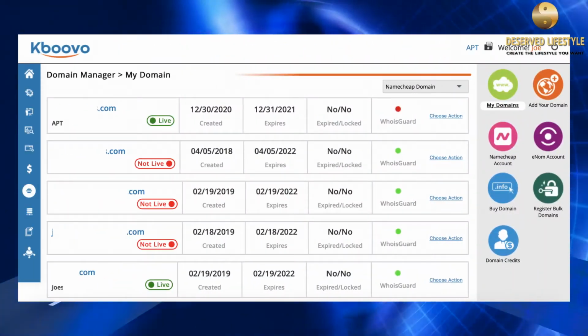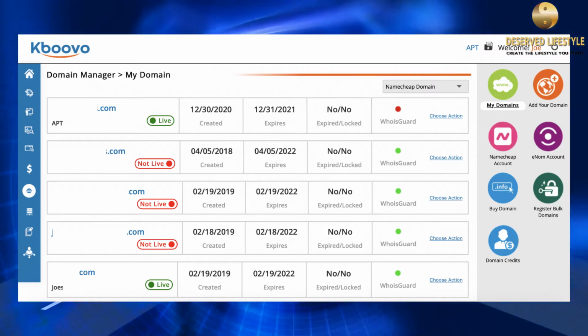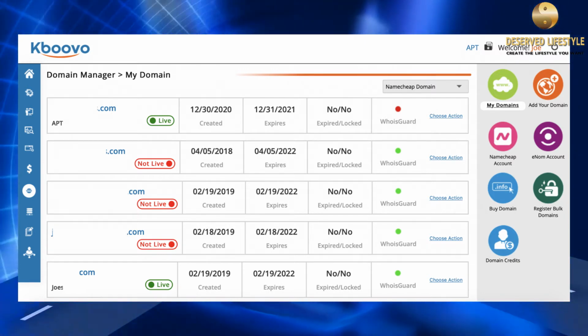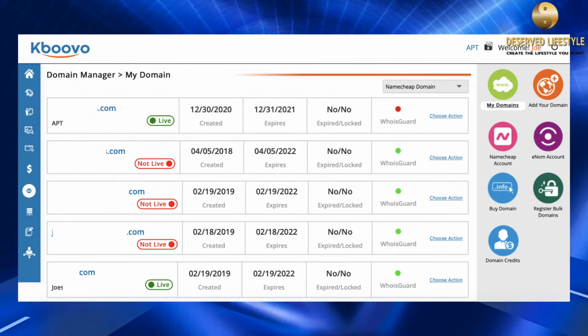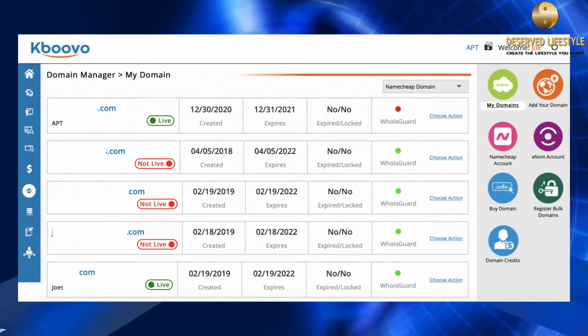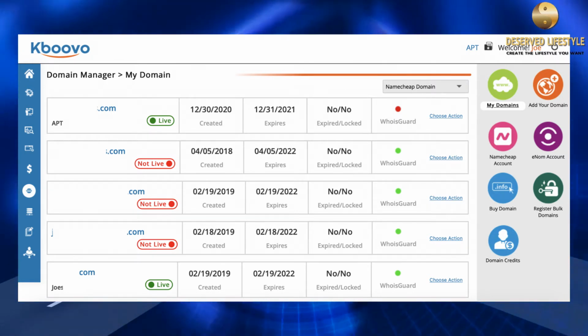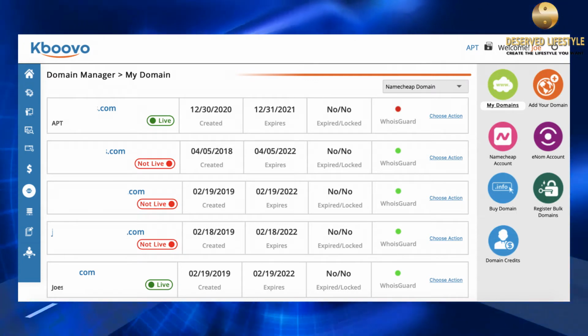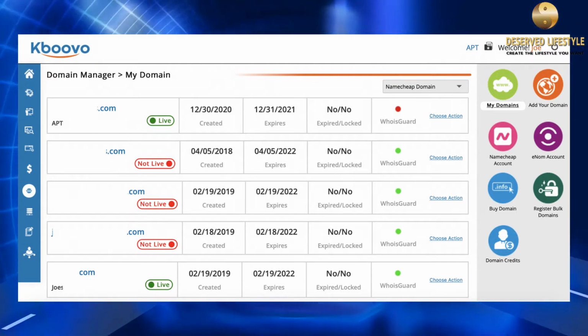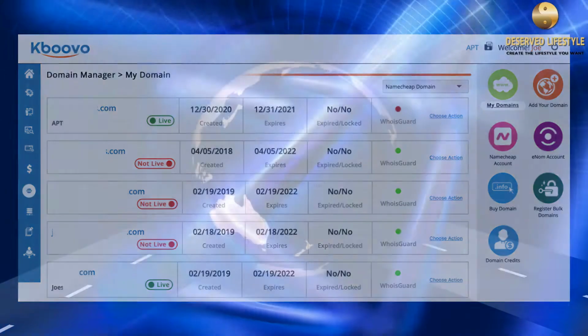Domain Manager. The Domain Manager keeps all of your domains conveniently organized in one place so that you can instantly see their status at a glance. You can also perform various domain functions. Click the Learn More link to see a complete list of what you can do here.